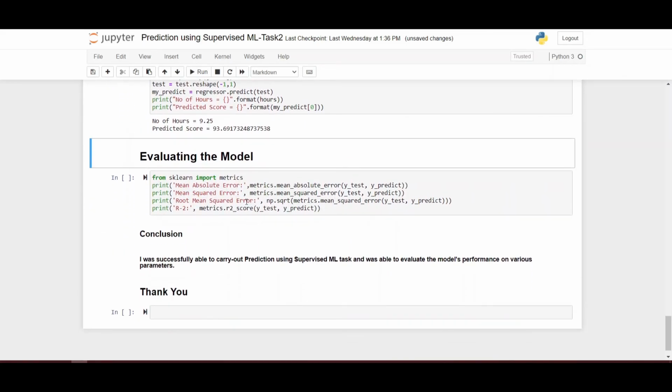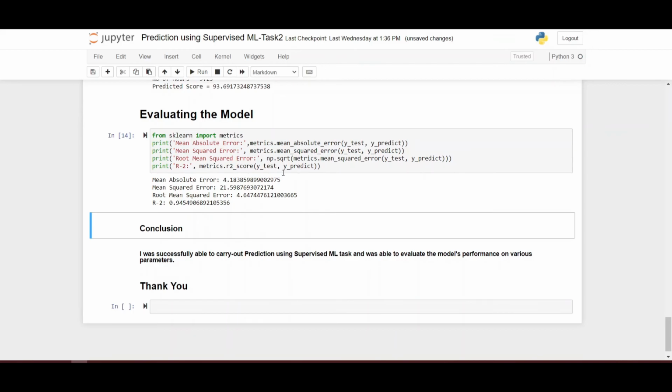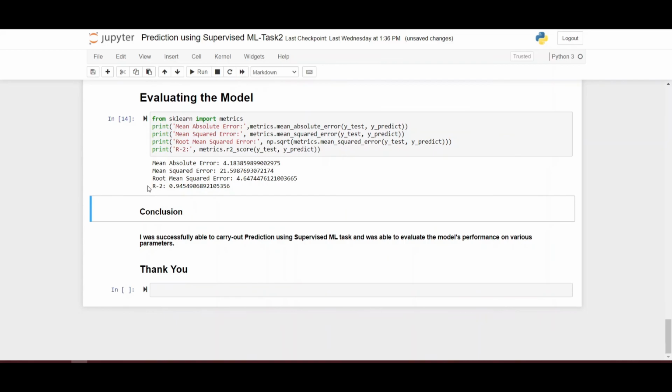Now at the end we have to evaluate the model and see how accurate it is, so that the model can improve itself also. So here we can see that we are successfully able to carry out the prediction using the supervised ML task, and evaluate the model's performance based on the various parameters of mean absolute error, mean squared error, root mean squared error, and regression index. Thank you.